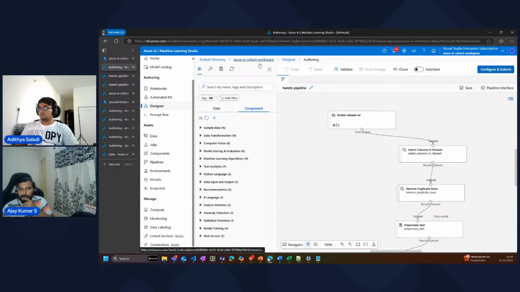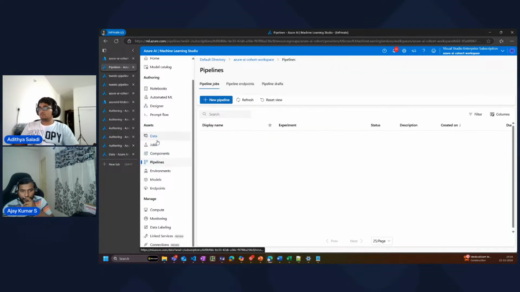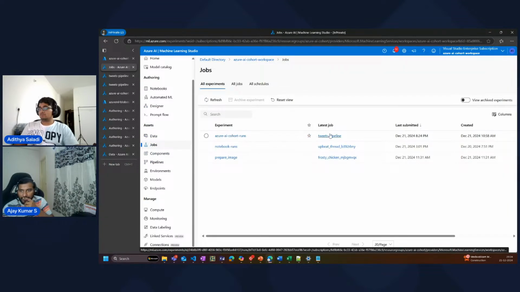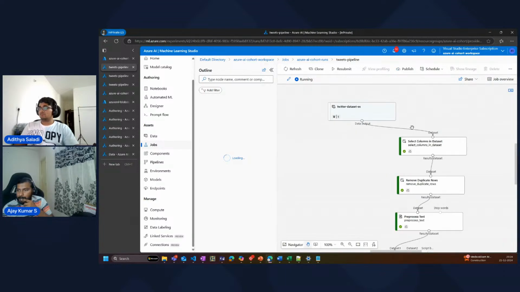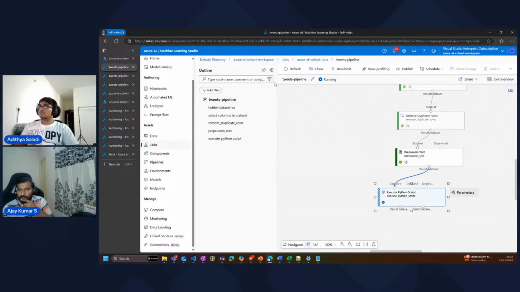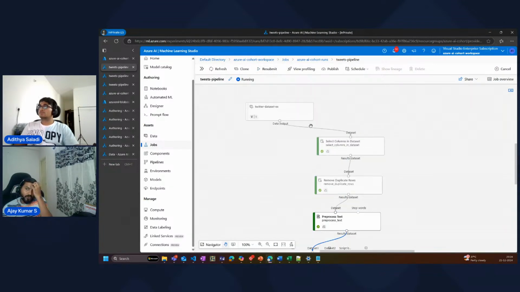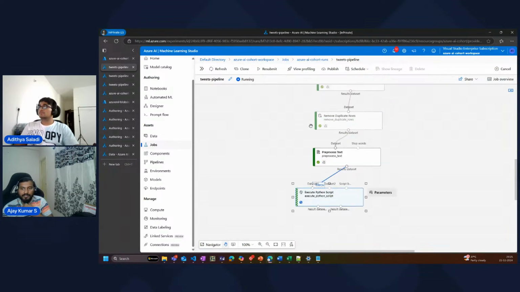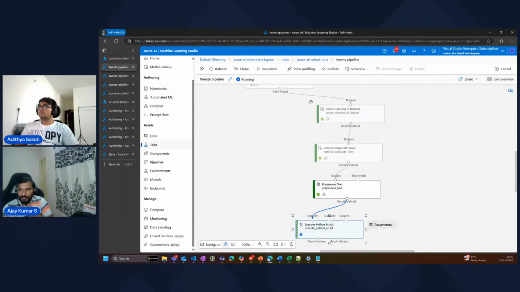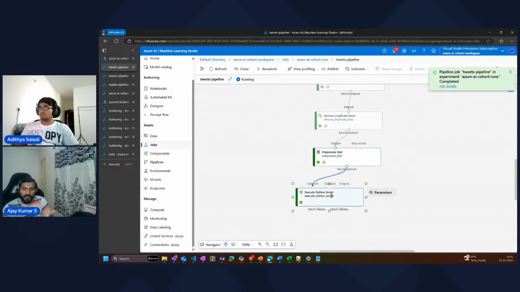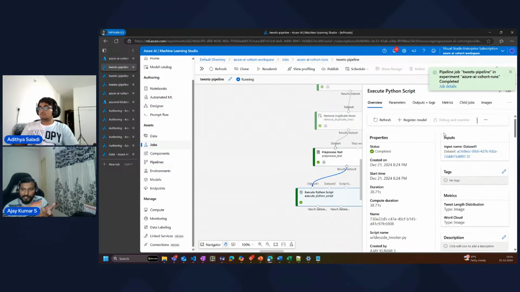Now coming to the pipeline jobs, let me look at the job. I think this is running. One other thing I want to mention is that there is a caching methodology which is very useful. For example, it did not reprocess all my stages again. It's running only the Python script, which is a good thing. Unless I change a particular component, it doesn't re-trigger or rerun. So only my Python script got re-executed because only I changed that.